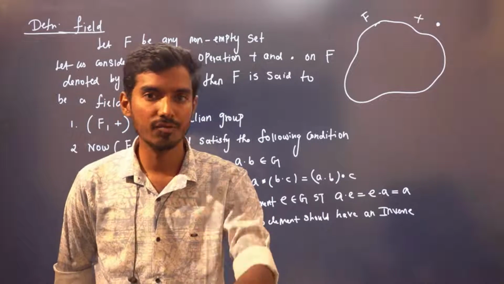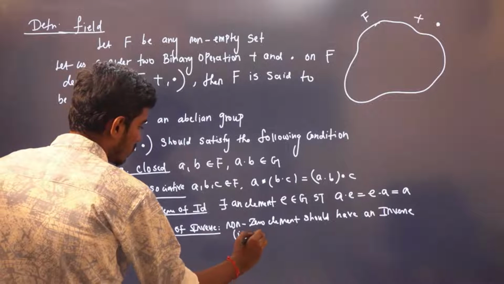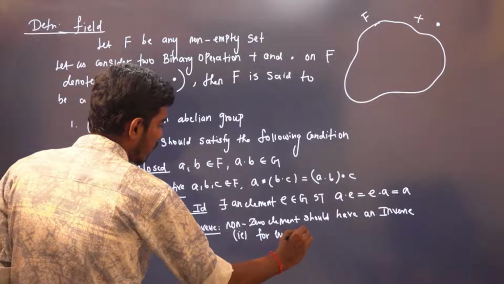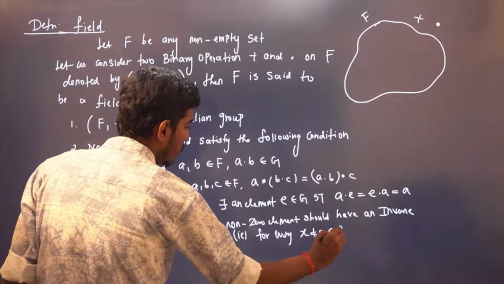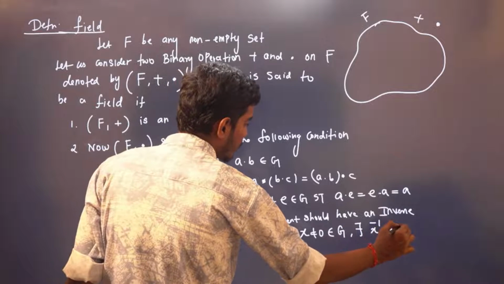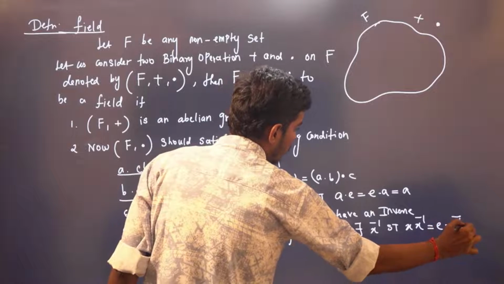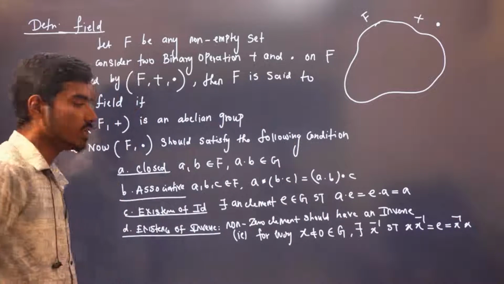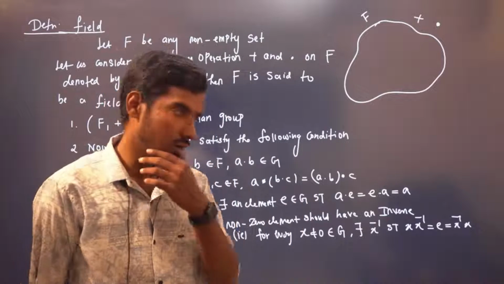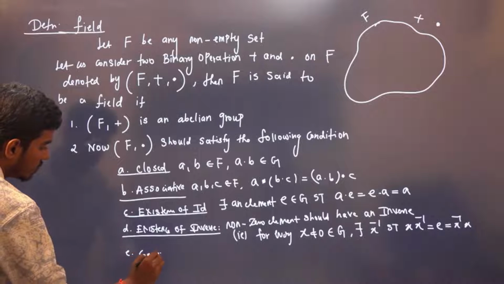I'm giving you a leniency here. That is, for every x not equal to 0 belonging to F, there exists x inverse such that x into x inverse is equal to e, and x inverse into x is equal to e. That is, a non-zero element should have an inverse. Okay. And also it is commutative under multiplication.